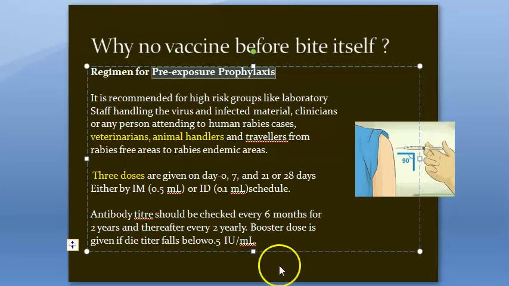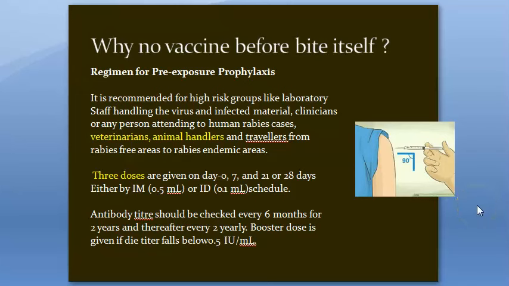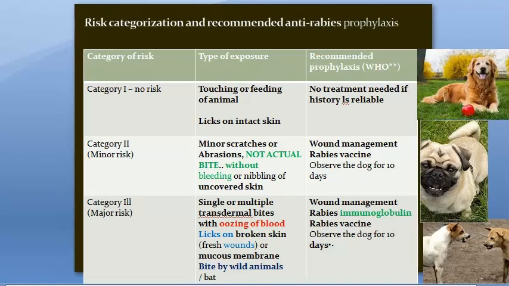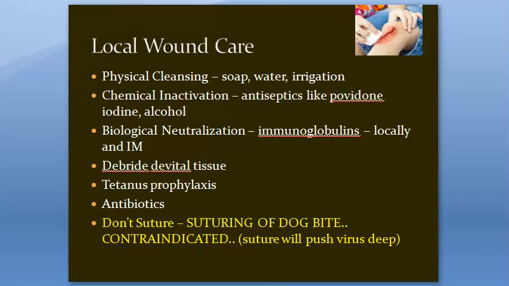Here what do they give? They give 3 doses. Can't remember everything, just remember 3 doses for pre-exposure prophylaxis. Categories you should know: Category 1, Category 2, Category 3. Category 3 is major risk, where there is a bite and oozing of blood. Here you will have to give immunoglobulins along with vaccine. Local wound care you should mention once there is a dog bite. You have to clean it physically, chemically, biologically. Give tetanus prophylaxis and antibiotics, and don't do any suturing.